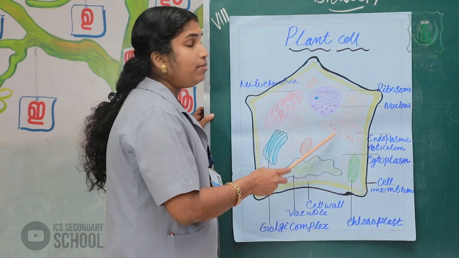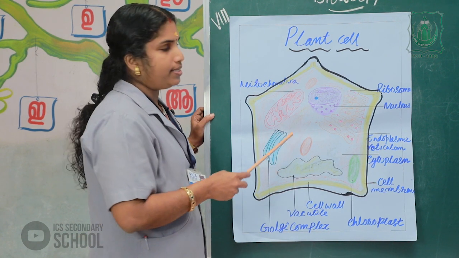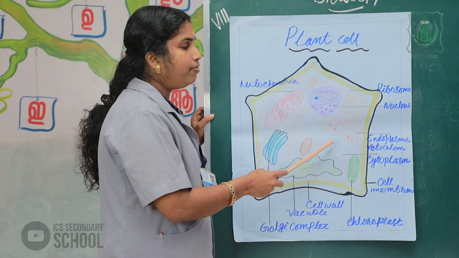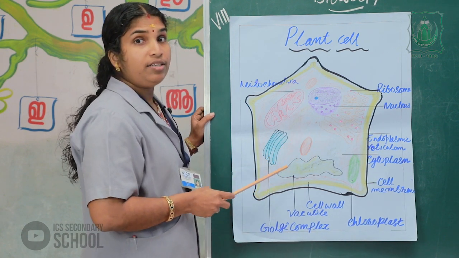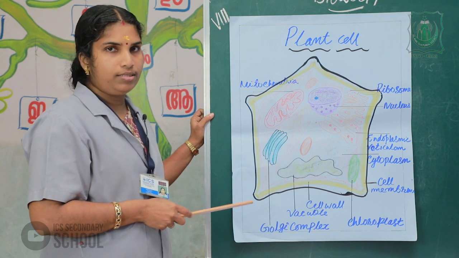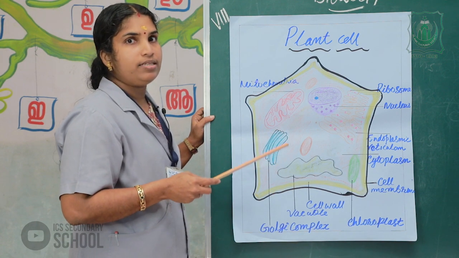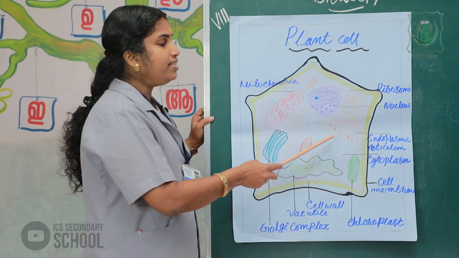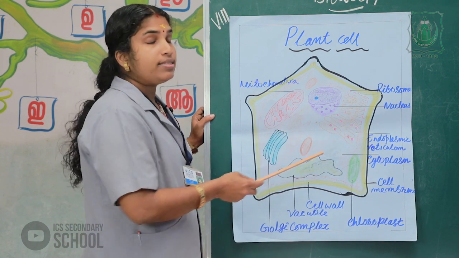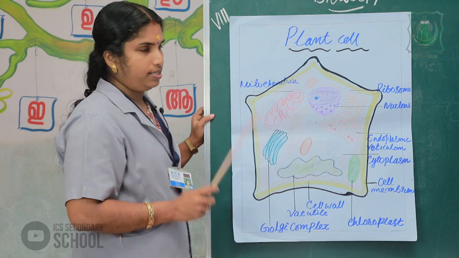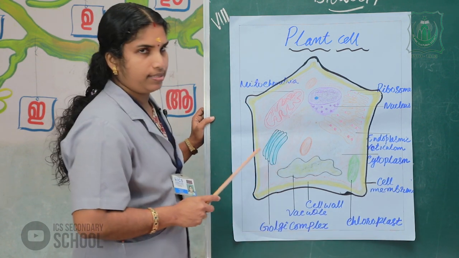It also helps to control the firmness or rigidity of the cell. So it is known as the cytoskeleton of the cell, maintaining its firmness and rigidity.